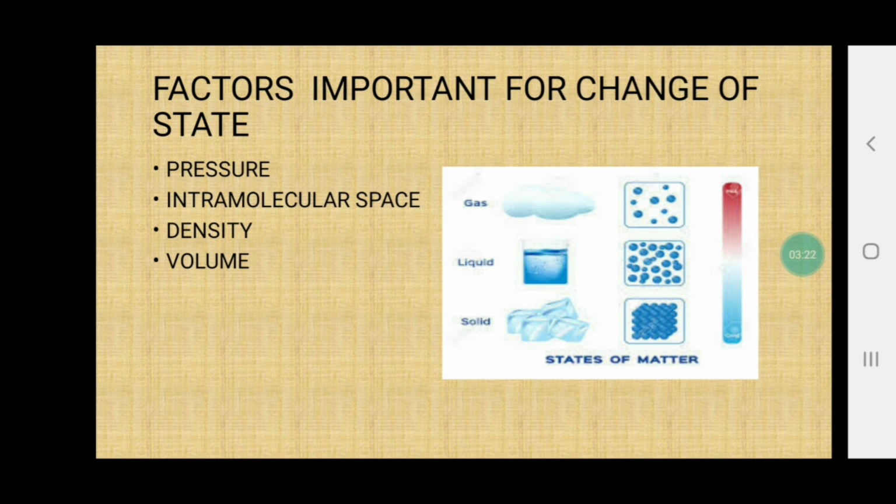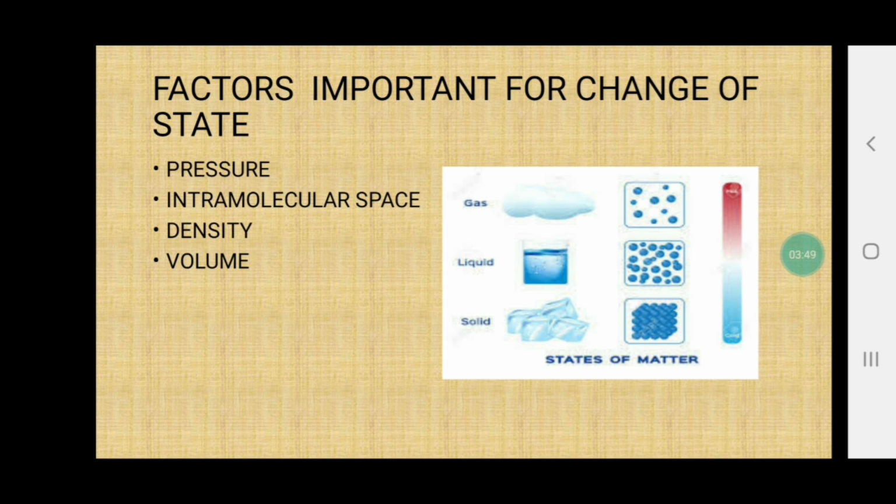Now why does this change in the boiling point from 80 to 90 degrees Celsius occur? This occurs because of the pressure change in the atmosphere. The pressure on the mountainous region or on the hilly area is low, due to which the boiling point reduces.